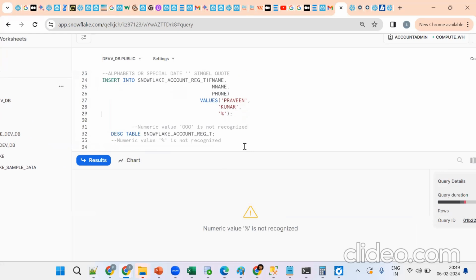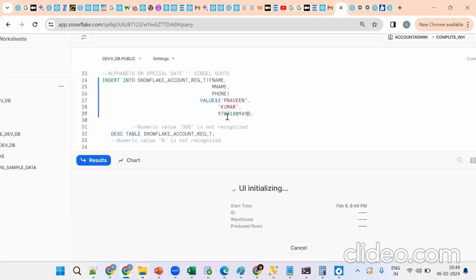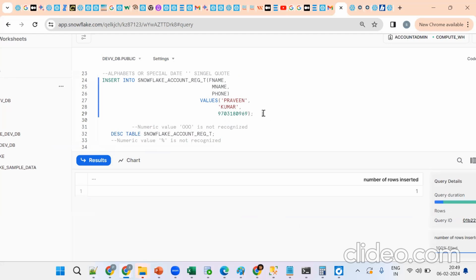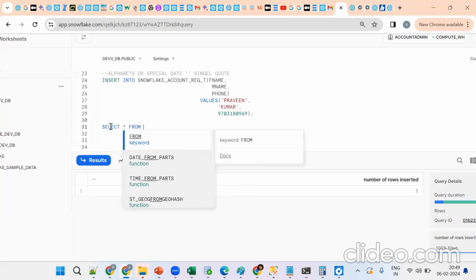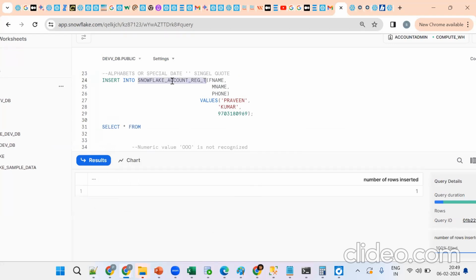So this is fine. Now what happened? Remember, in number we should put number only. So suppose like 9703180, this is my number. Now see what happened. So data. Now how to see this data? By using what? Select statement. Select star from table. Okay, see, select star from table.